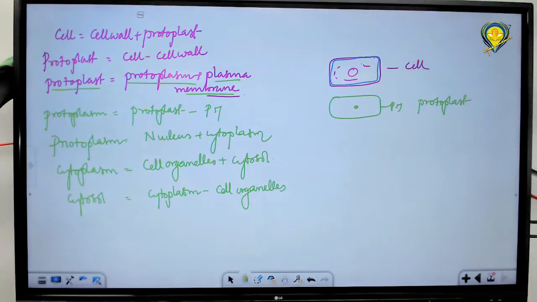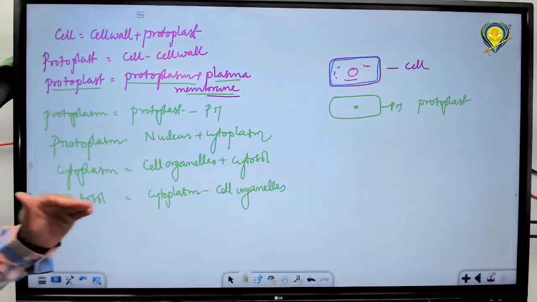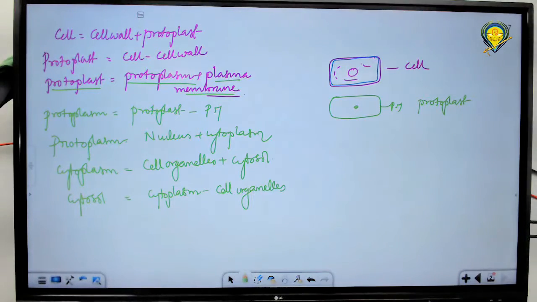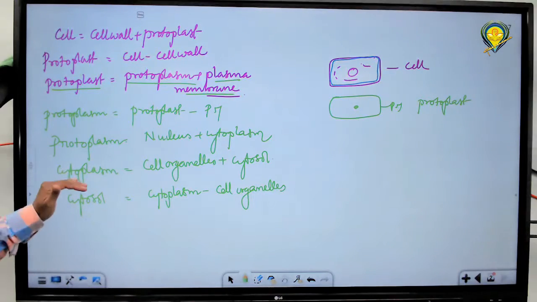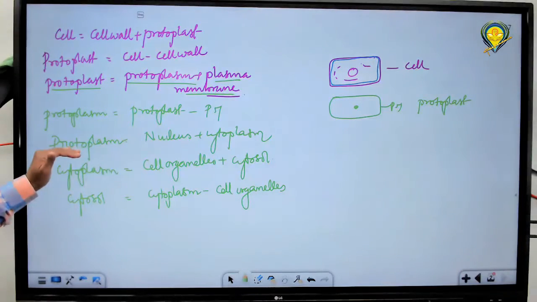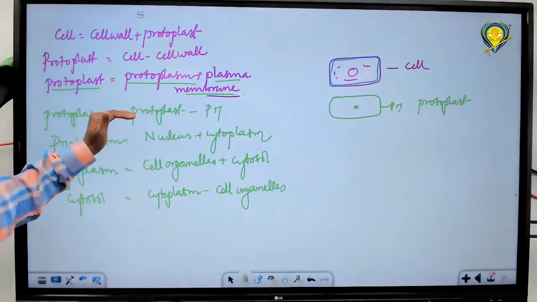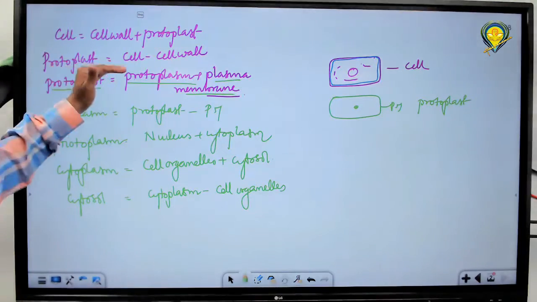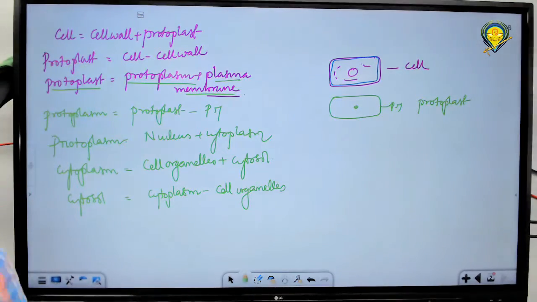Cytosol is this. So, cytosol plus cell organelles is called as cytoplasm. Cytoplasm plus nucleus is called as protoplasm. Protoplasm plus plasma membrane is called as protoplast. Protoplast plus a cell wall is equal to cell.